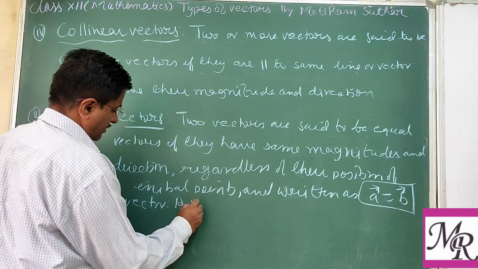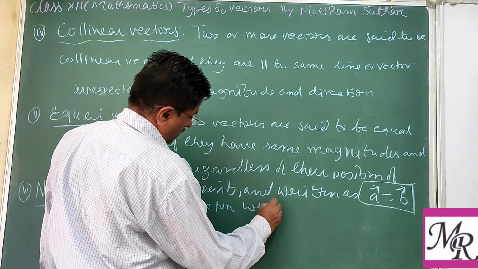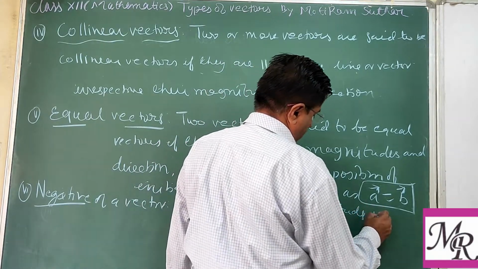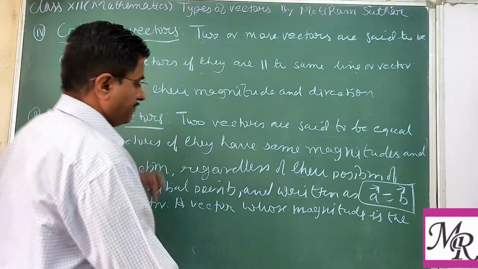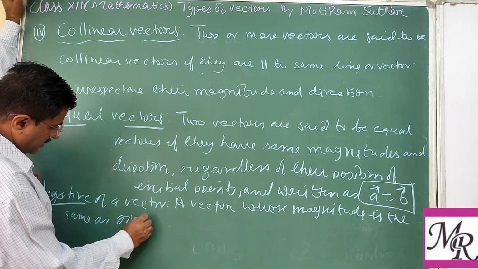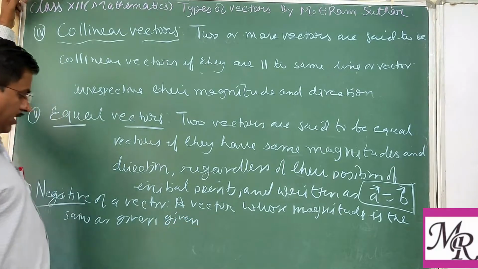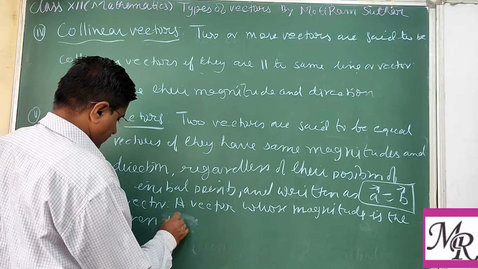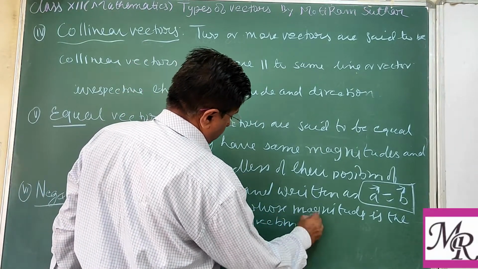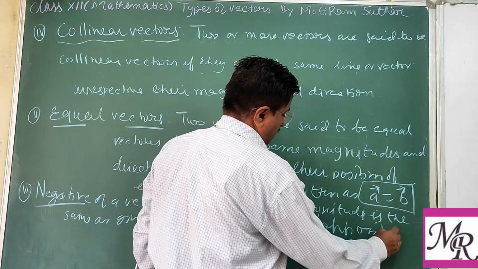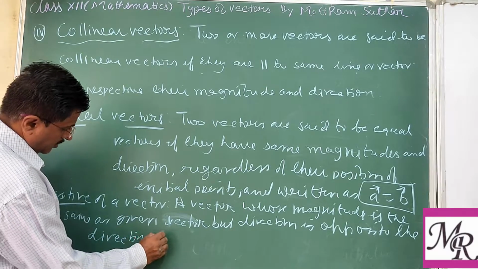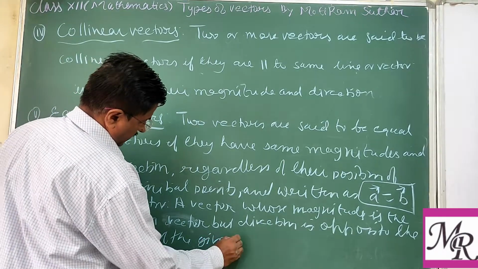So a vector whose magnitude is the same as the given vector means both vectors have the same magnitude as the given vector, but the direction is opposite to the direction of the given vector.